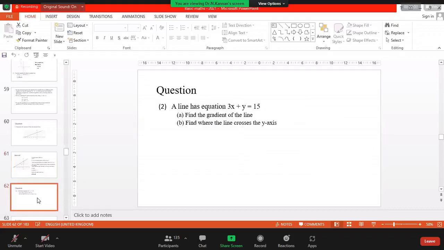Okay, please see this. The line has properties, okay? You may have one property, you may have two properties, we will see. The line has an equation, okay? We can say 3x + y = 15. So my question is, please find out the gradient. The second one, find the point where this line crosses the y-axis. You got it? Can you do it, please? Yes, sir. Good. Right. Please do it.